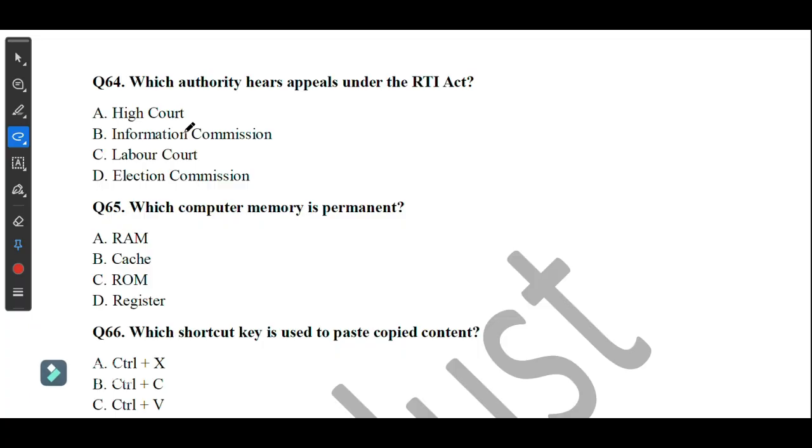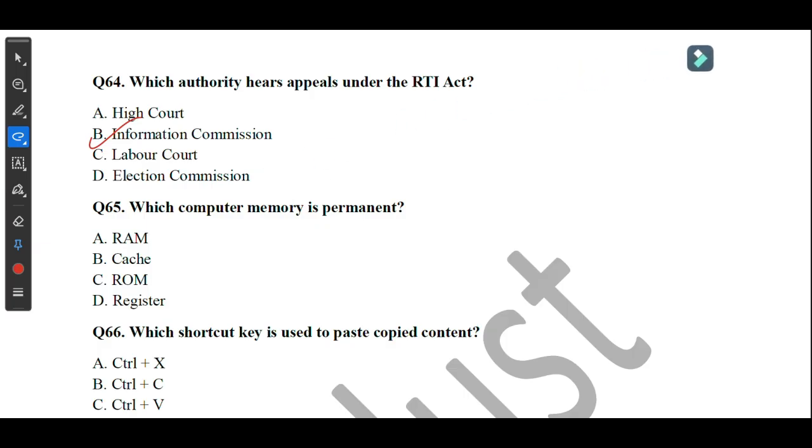Move on to the next question. Question number 64. Which authority hears appeal under RTI Act? So here the answer is Information Commission. Move on to the next question, question number 65. Which computer memory is permanent? I think this is a question from the general knowledge part, that is computer knowledge. Okay, we will solve it.